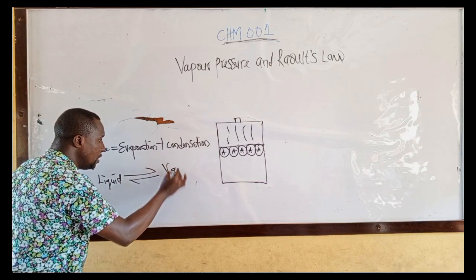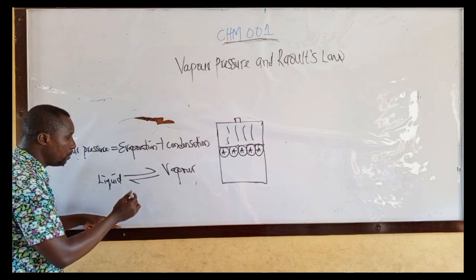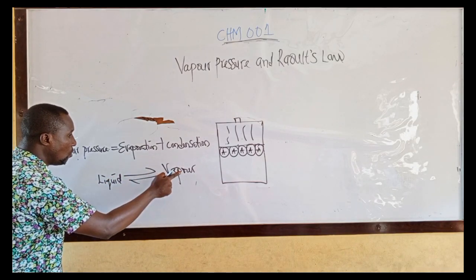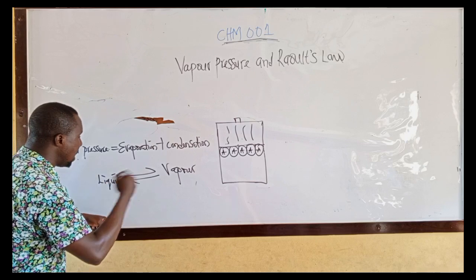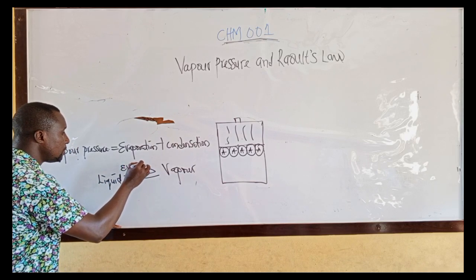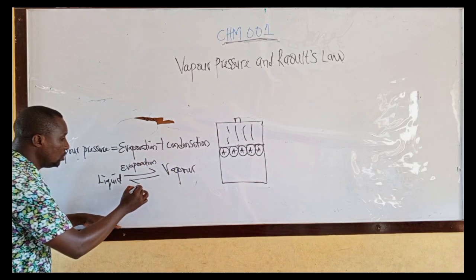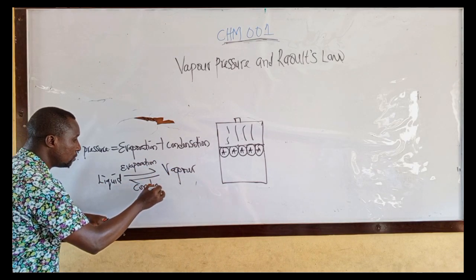What do they mean by that? Look at this. The process of liquid to vapor is known as what? Evaporation. Then the process in which you have vapor to liquid is known as what? Condensation.